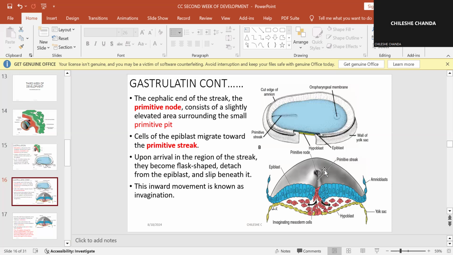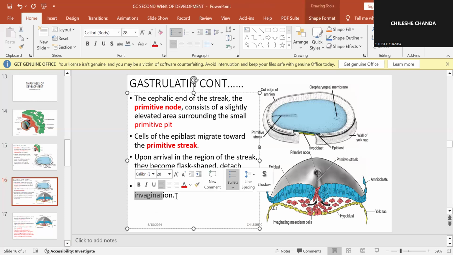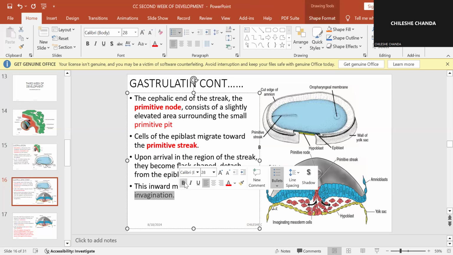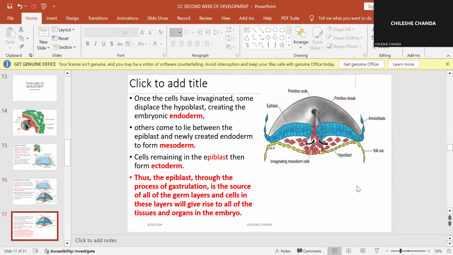The cells of the epiblast will start migrating towards the primitive streak here. So the cells will start moving and coming into the primitive streak inside, and they're going to become flask-shaped. They're going to detach from the epiblast, and then they're going to slip beneath the epiblast, okay? Now, this inward movement of the cells from the epiblast going beneath it is known as invagination.